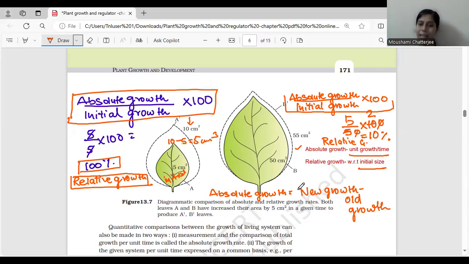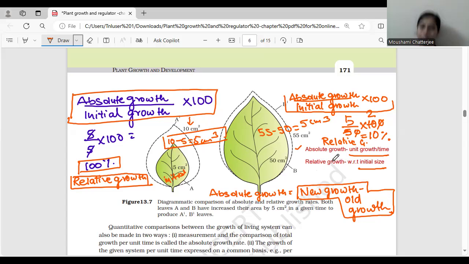Absolute growth is nothing but new size minus old size, 55 minus 50 is equal to 5 centimeter cube. You just need to put it into the formula. So we see that the relative growth is 100% for A and the relative growth is 10% for B.